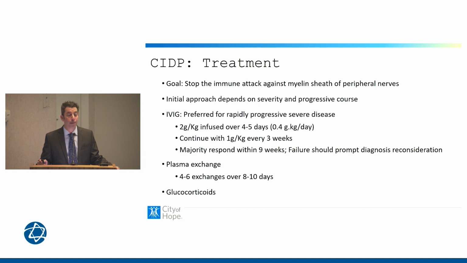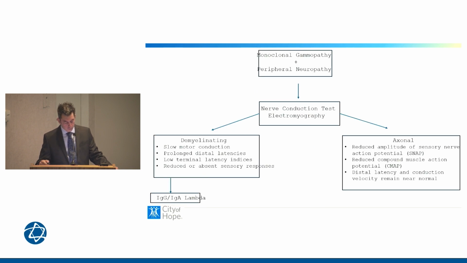Plasma exchange can be useful in severe cases. I'm not doing that routinely in my own practice, and steroids can be useful as well in the setting of failure to IVIG. So let's go back to our algorithm here, and if we make a diagnosis with our nerve conduction test of a demyelinating peripheral neuropathy, and rather than an IgM, we see an IgG or IgA disease, this should start us thinking about POEMS.